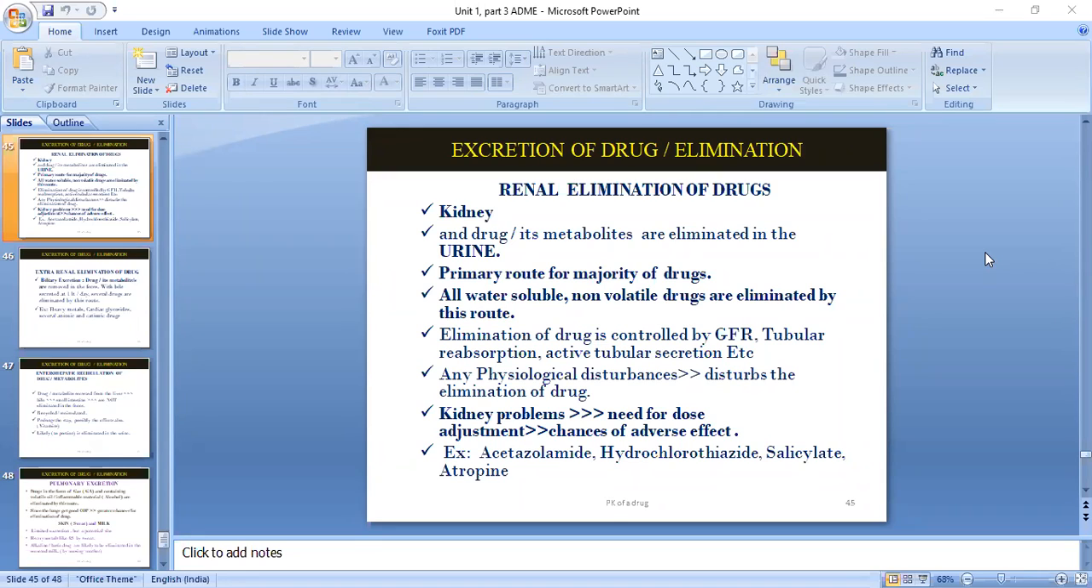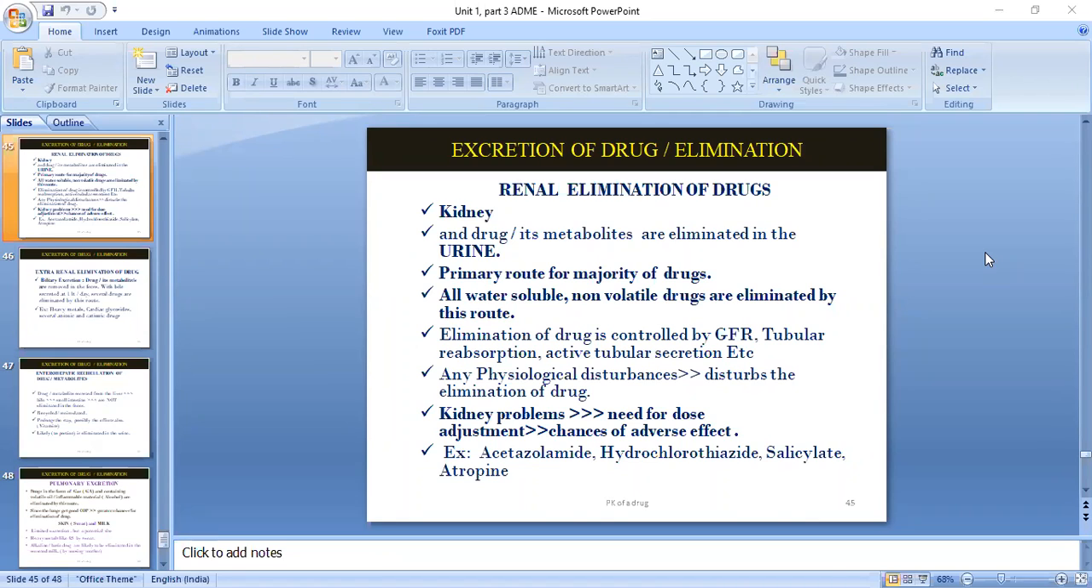Then there is one more thing: it is one of the primary routes for the majority of drugs. Okay, and all water soluble non volatile drugs are eliminated by this route. So you can see which kind of drug can be eliminated: water soluble non volatile drugs are eliminated by this route.